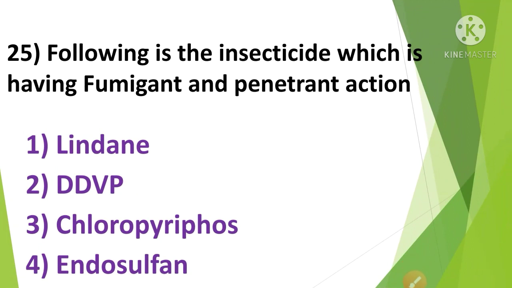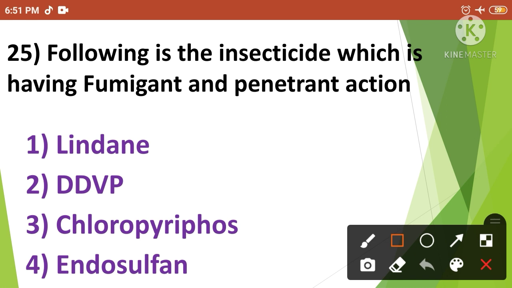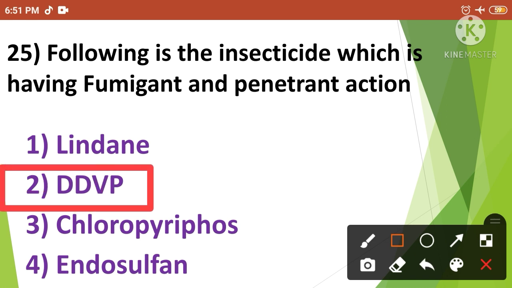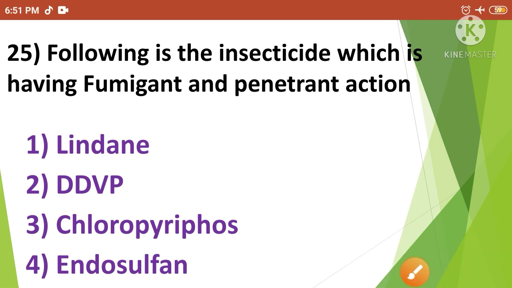Following is the insecticide which is having fumigant and penetrant action. The options are Lindane, DDVP, Chlorpyrifos and Endosulfan. The correct answer is option number 2. So the DDVP, that means dichlorovinyl dimethyl phosphate, is the insecticide which is having fumigant and penetrant action. Then next question.